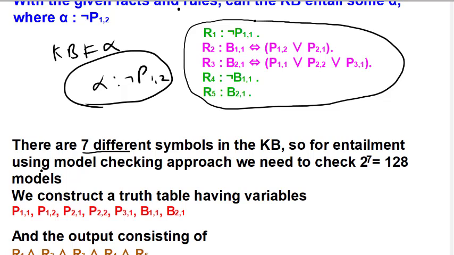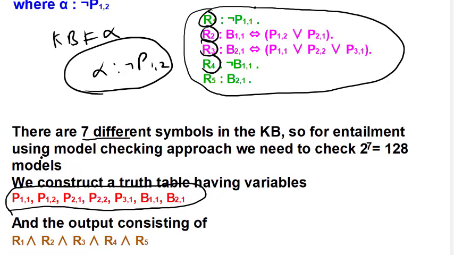We have to prepare a truth table, and for each model, that is for each value of these variables, we need to check R1, R2, R3, R4, R5, and finally take the AND of them. So this is our actual output, which is the knowledge base. This is our knowledge base. So let us see what we can entail with this.